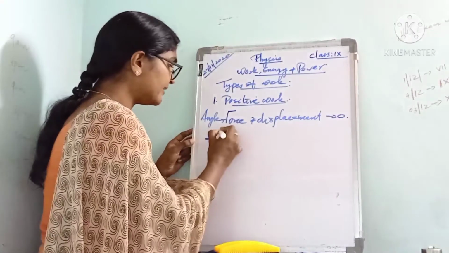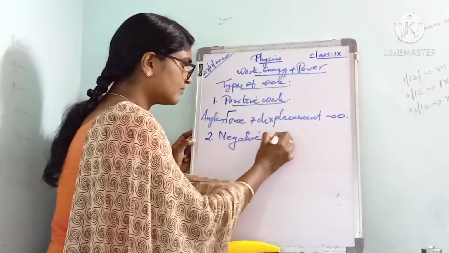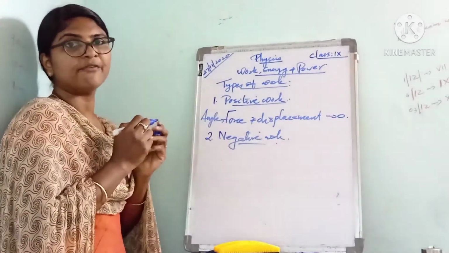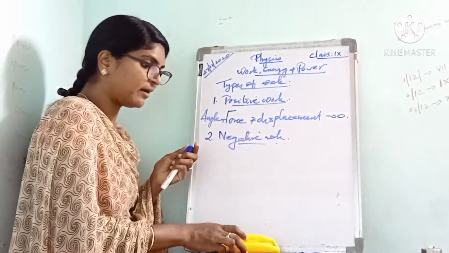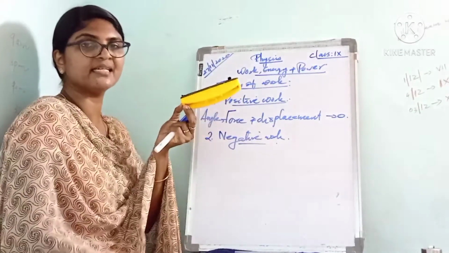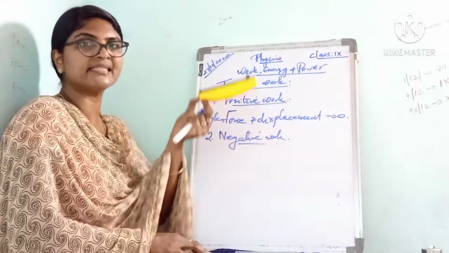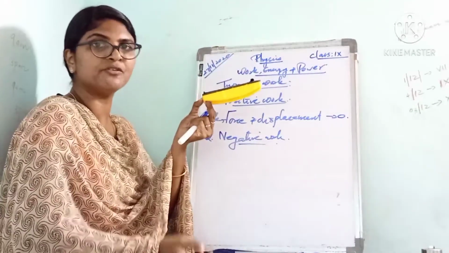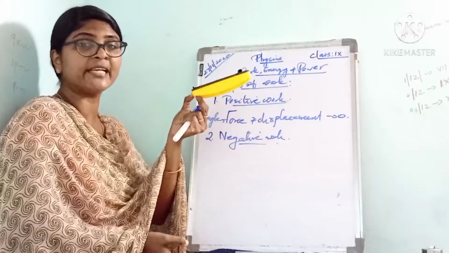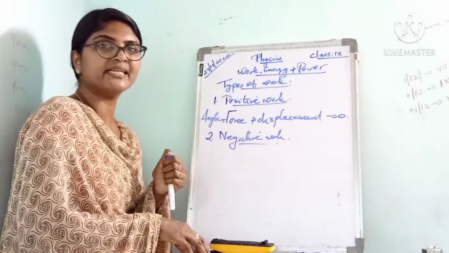And the second is negative work. How can we say the work done is negative? You know, when we lift an object upward, the gravitational force is in the downward direction. Here the displacement of the object is in the upward direction and the gravitational force is in the downward direction. Here the movement of the object and the force are in opposite directions. So the work done is negative. In that case the work done is negative.